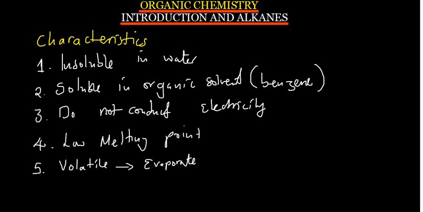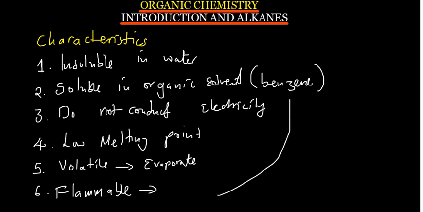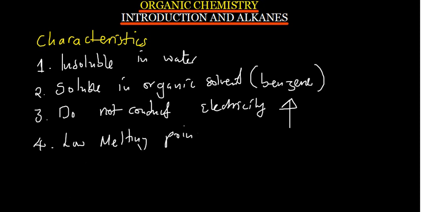Okay. Another characteristic of organic compounds is that they are flammable. Now, the meaning of flammable is that they can catch fire. Like, you don't play with fire near them. For example, benzene. Benzene is an organic compound. If you bring fire near this one, it is going to catch fire and you burn. So you don't bring fire near these. All right. So these are some of the characteristics of organic compounds.